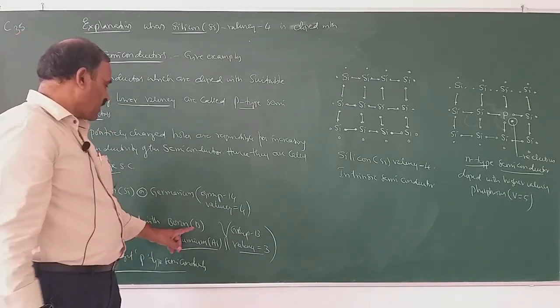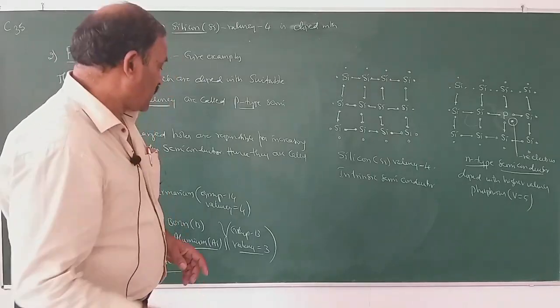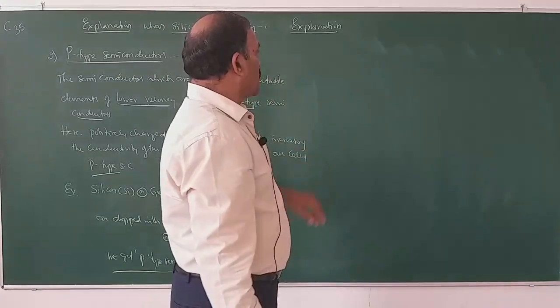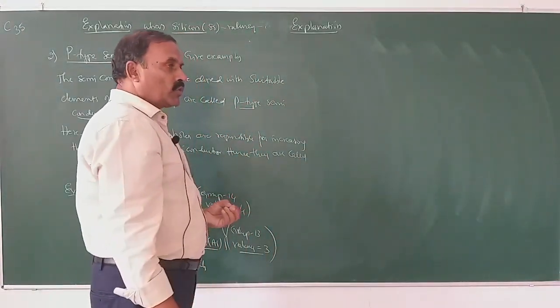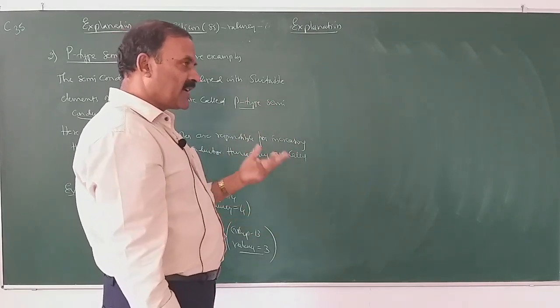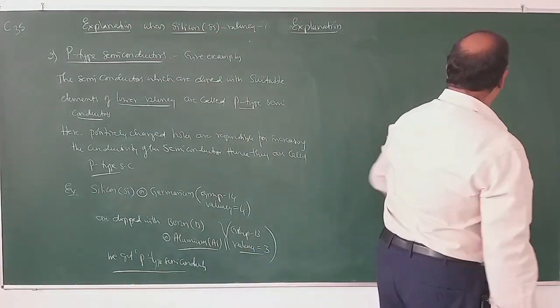Here the valency of these doping elements is 3. Now we will explain how the doping of lower valency elements increases the conductivity of the semiconductors.